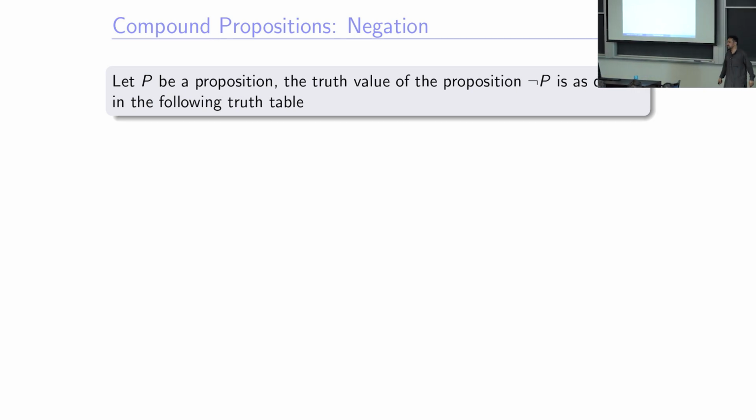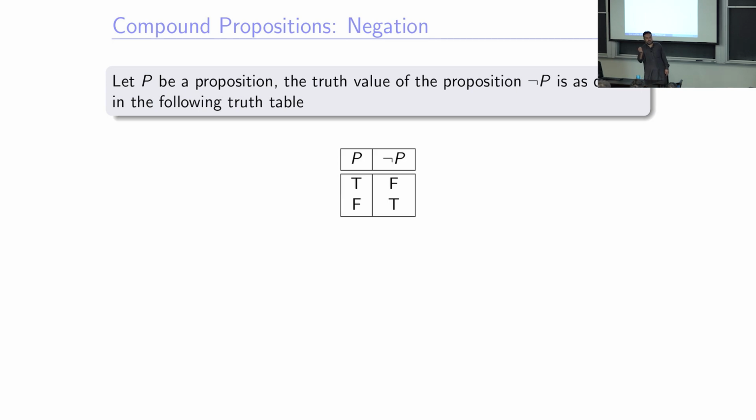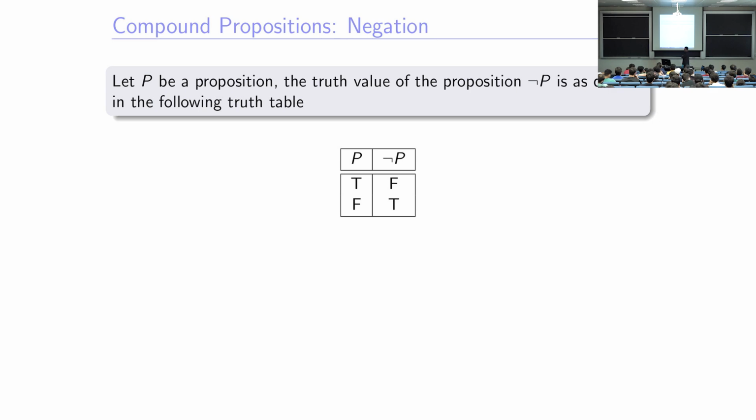You make up a story of your own. I will describe these things in the next few slides, just like this. If I have a proposition P, I can make a new proposition out of it. I will call it not P, or the negation of P, and its truth value is given as follows. This is called a truth table.